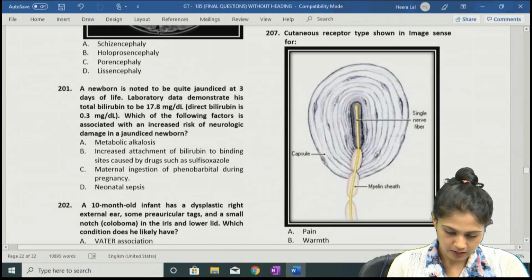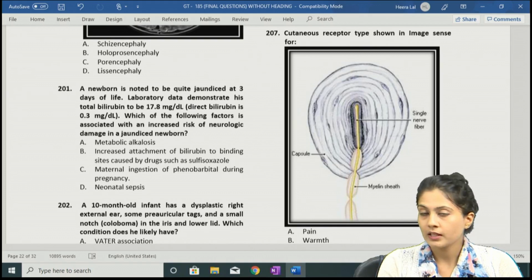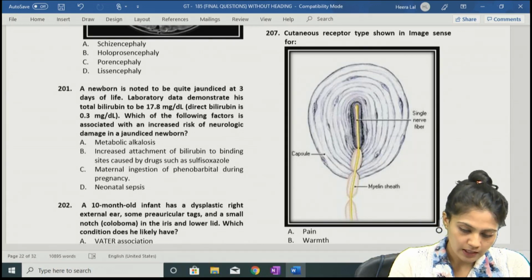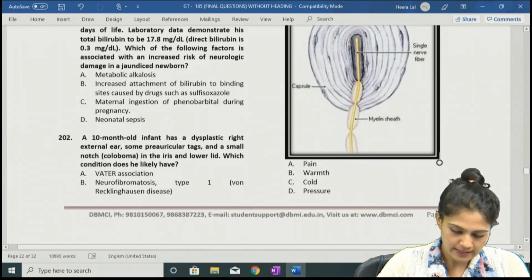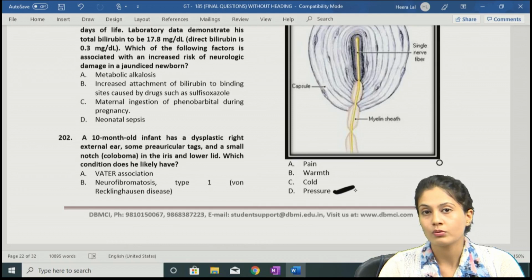So let's see what they ask in the exam question. They ask about the cutaneous receptor type shown in the image. Remember, cutaneous, they didn't ask about the joint. So this is the Pacinian, and yes, the pressure sensation will be carried by the Pacinian corpuscle. How to remember?